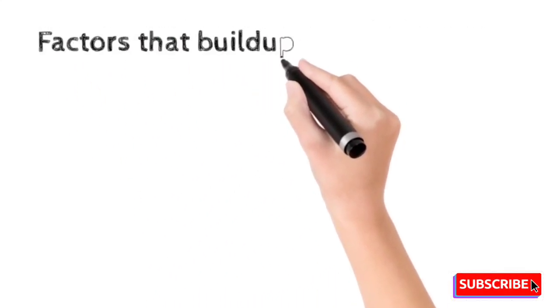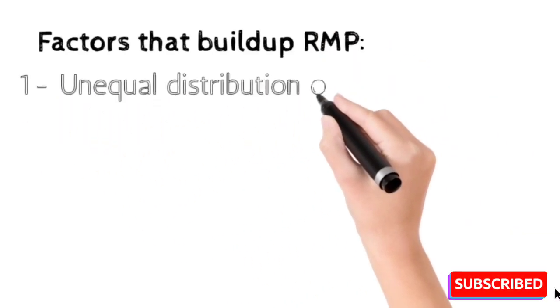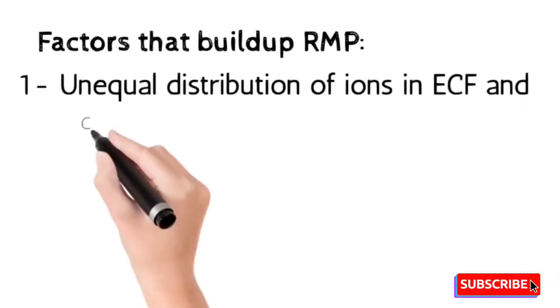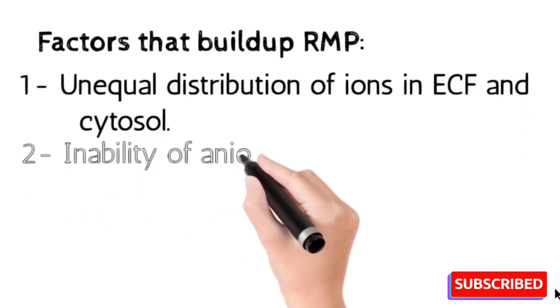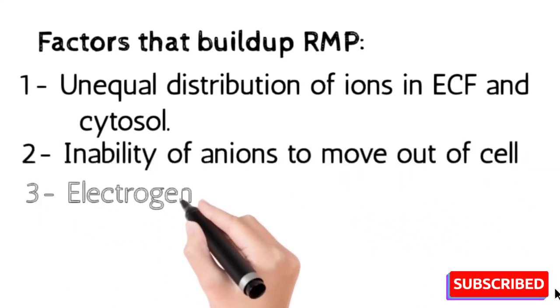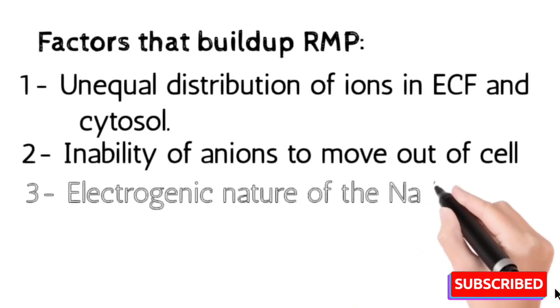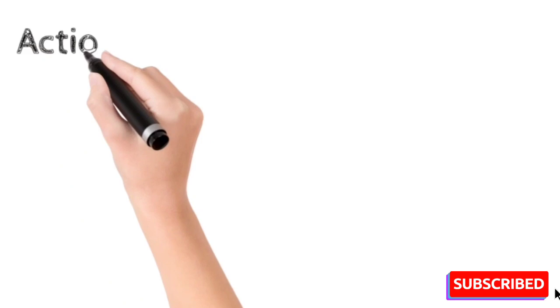Factors that build up the resting membrane potential. Number 1 is unequal distribution of ions in ECF and cytosol, means positivity outside and negativity inside. Second is inability of anions to move outside the cell membrane. Third is electrogenic nature of the sodium potassium ATPase pump.